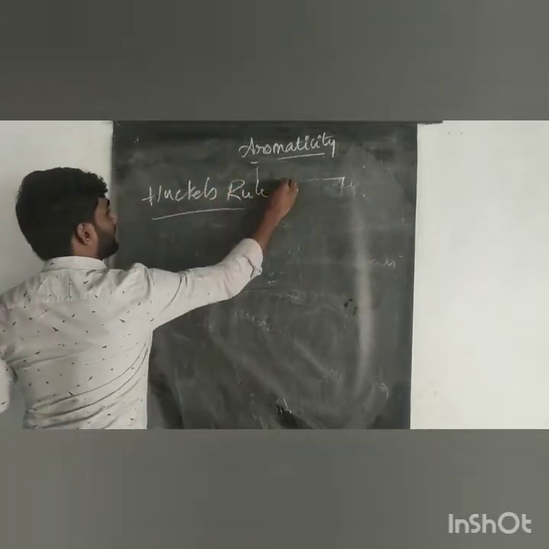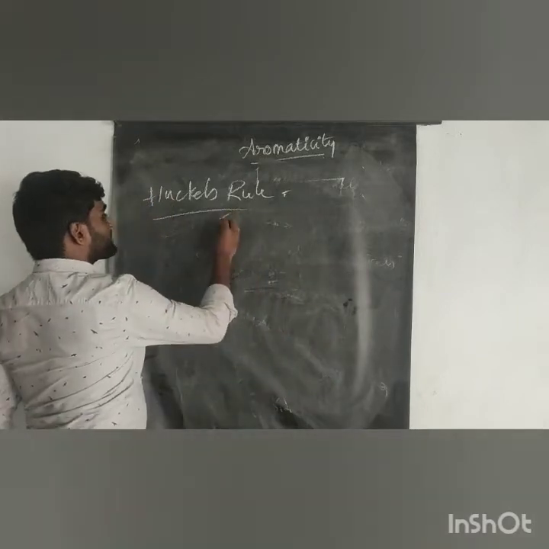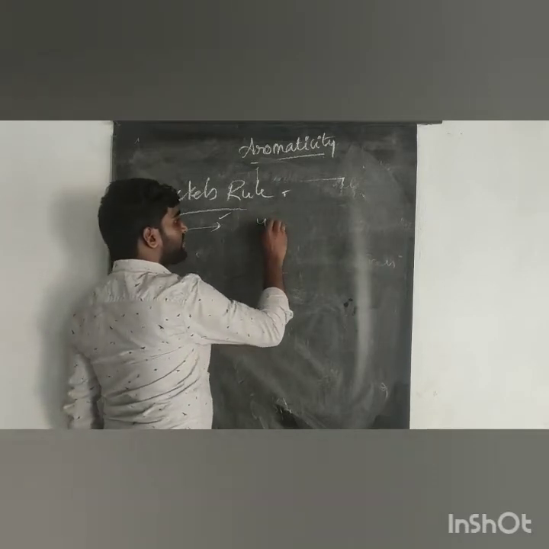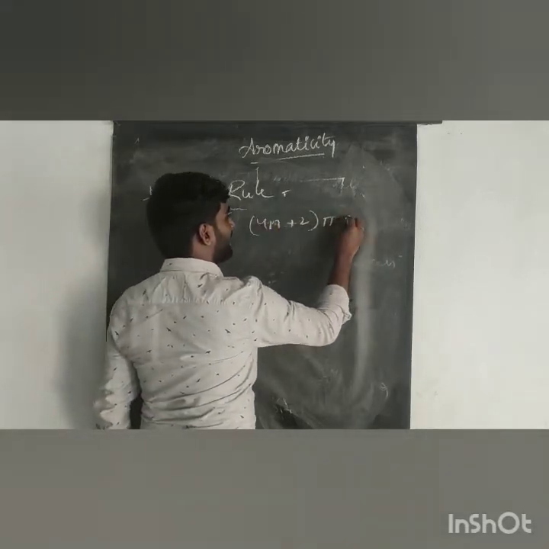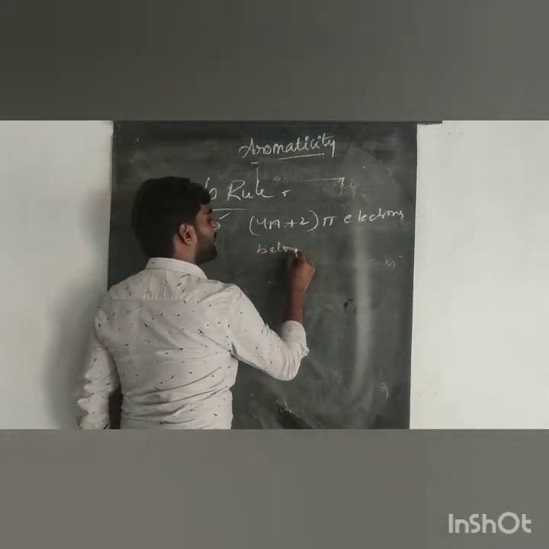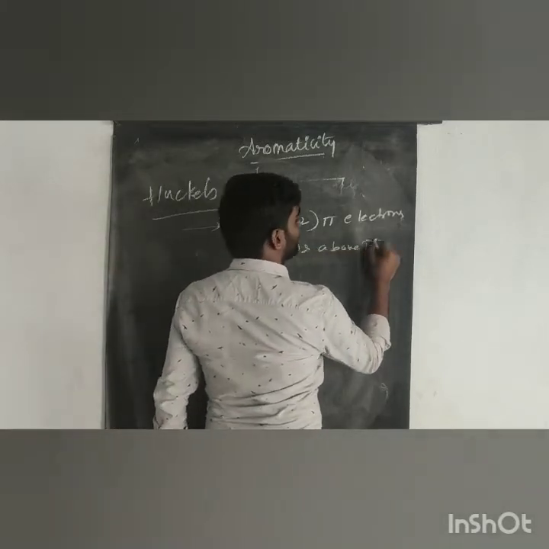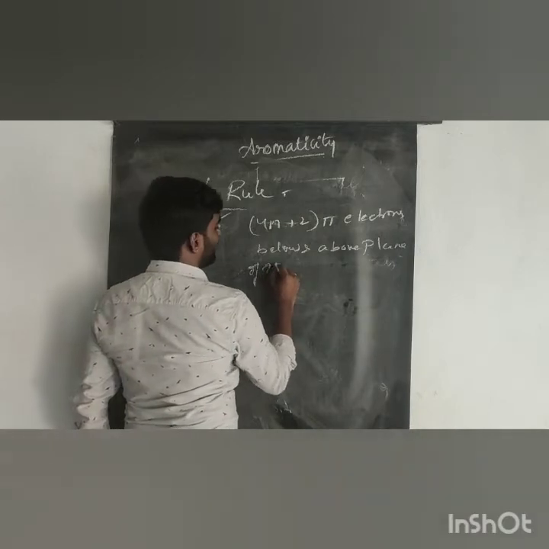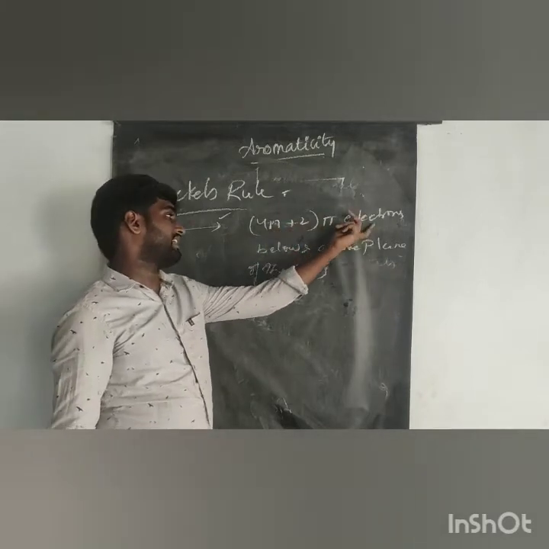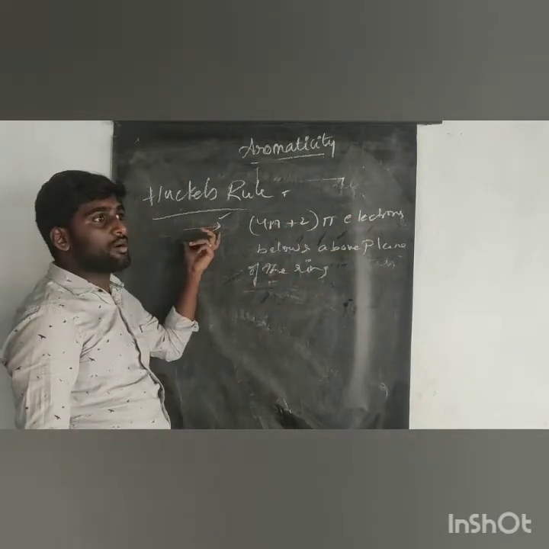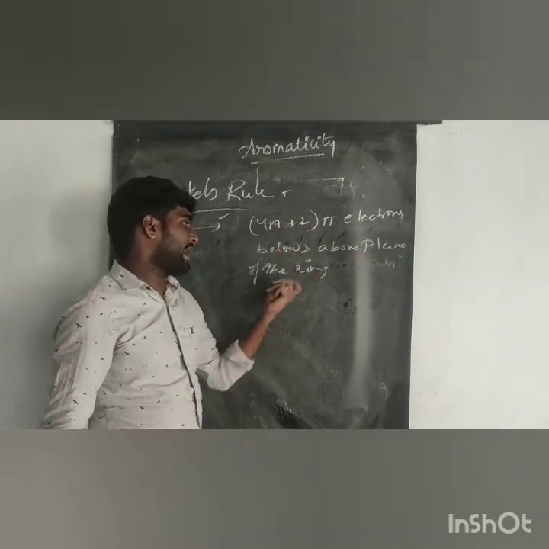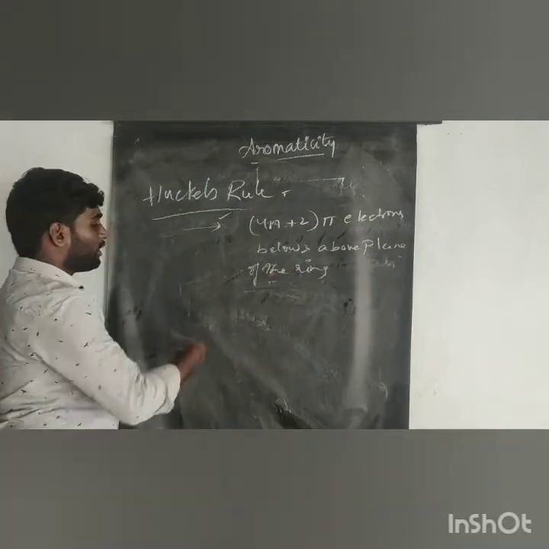Hückel's rule. If the compound has conjugated double bonds, it should obey the 4n plus 2 pi electrons rule, with pi electrons below and above the plane of the ring. So how can this obey below and above the plane of the ring?